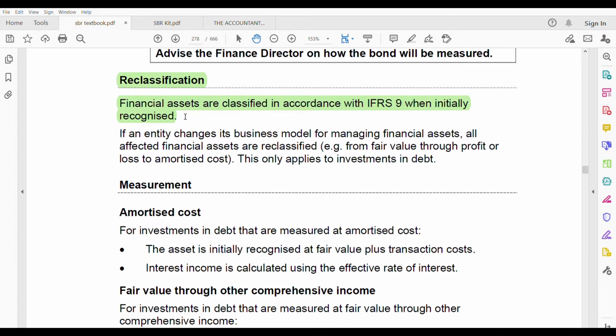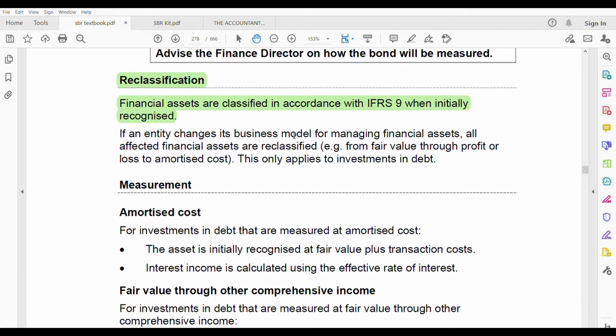What does that mean? That means initially, according to the business model, this will be amortized cost, this will be fair value through OCI, this will be fair value through profit and loss. Initially it is recognized. Then if an entity changes its business model, changes meaning before they were just holding the bond, now they want to sell that bond, they're changing their business model.